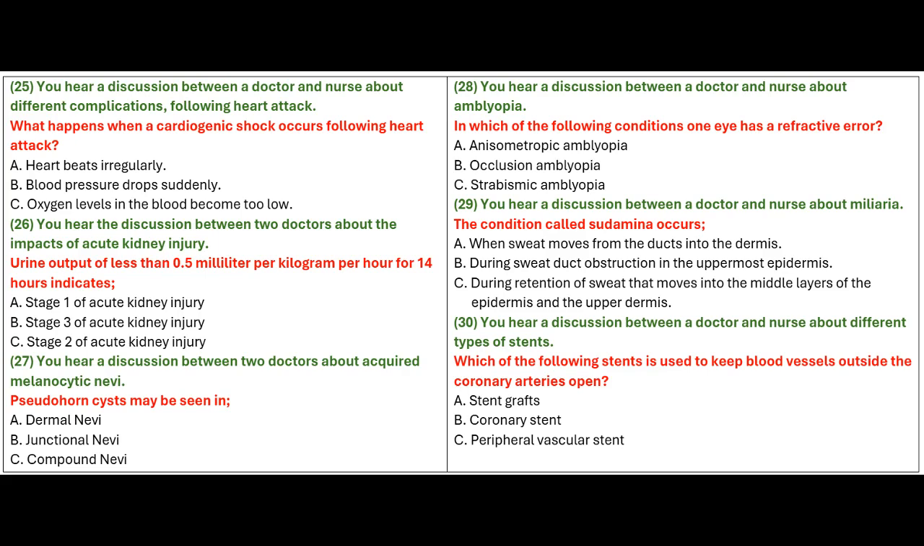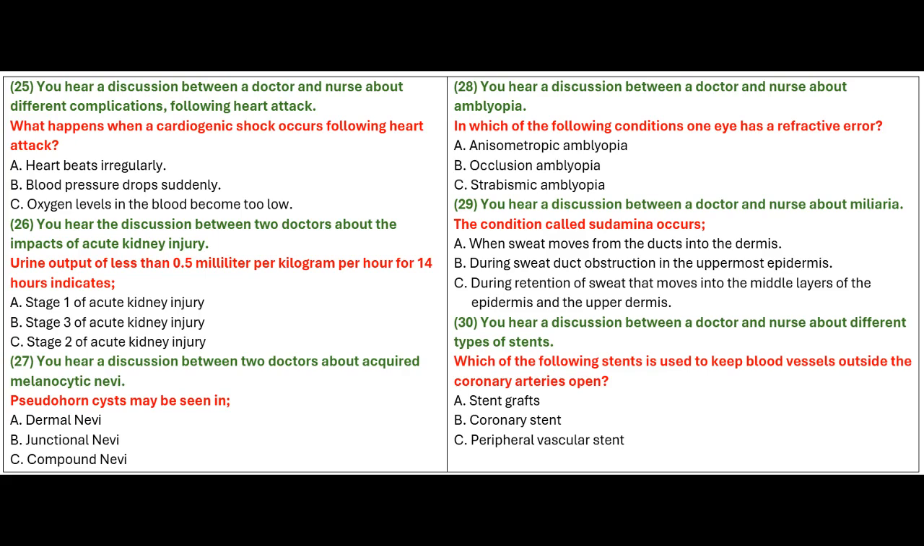Urethral and prostatic stent is used to open up the narrowing caused by an enlarged prostate pushing against the urethra, preventing the normal outflow of urine. Peripheral vascular stents are used to keep blood vessels outside the coronary arteries open.